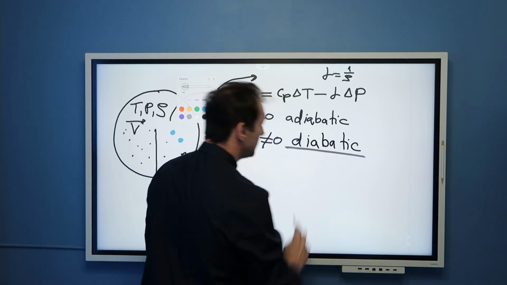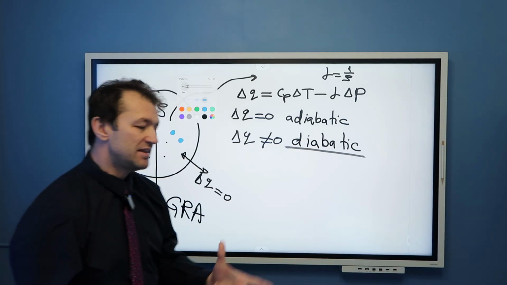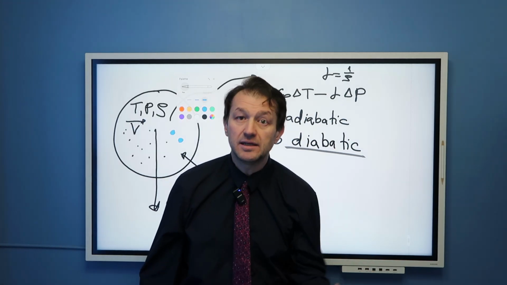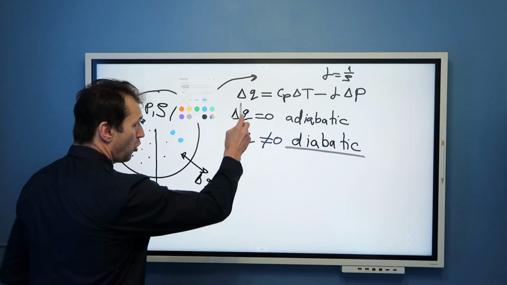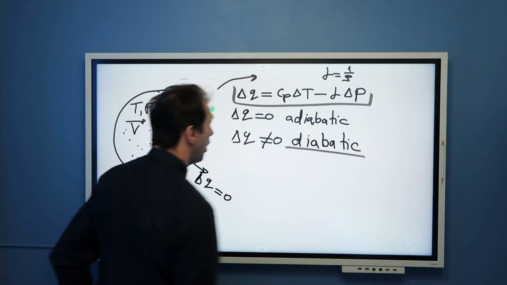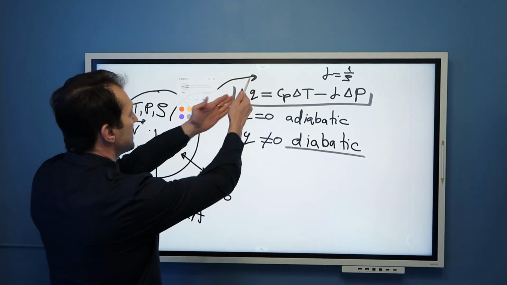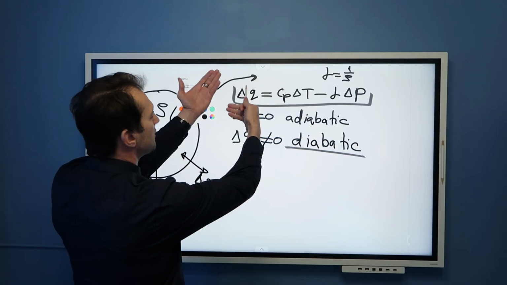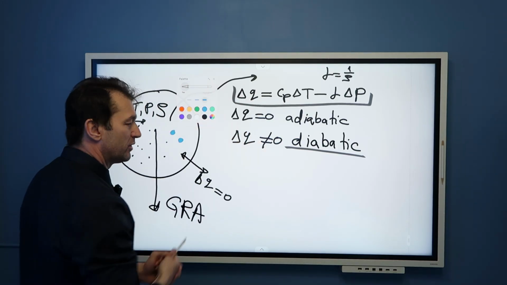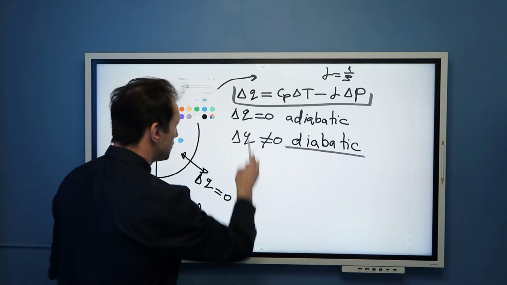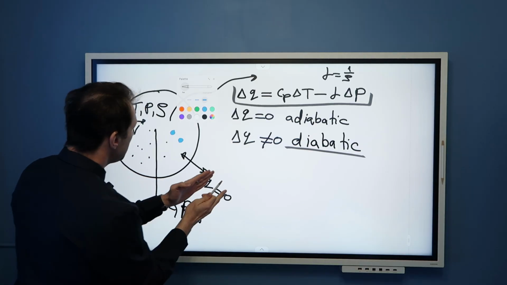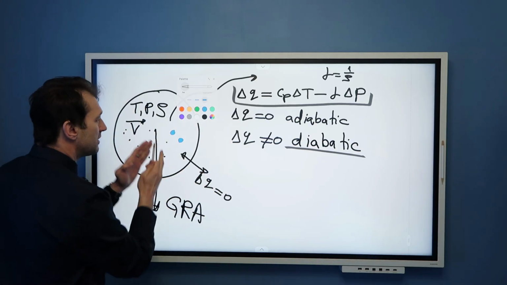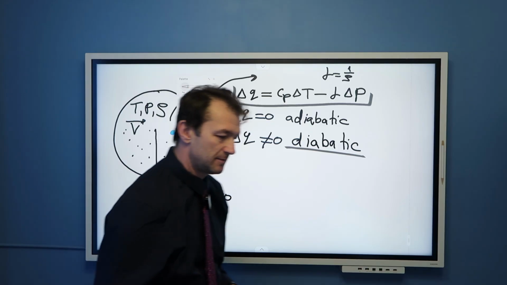That is thermodynamically still a diabatic process, because first law of thermodynamics doesn't say whether this heat crosses the boundary or not. Doesn't matter. It just says heat. Whether heat came from outside or within, the process is diabatic.